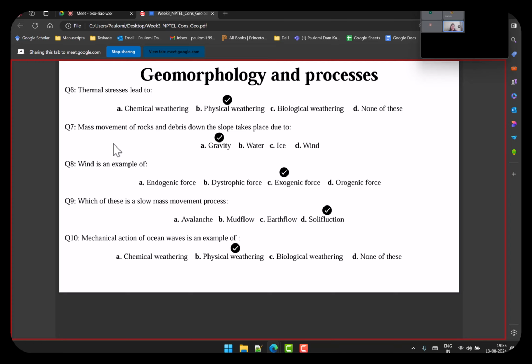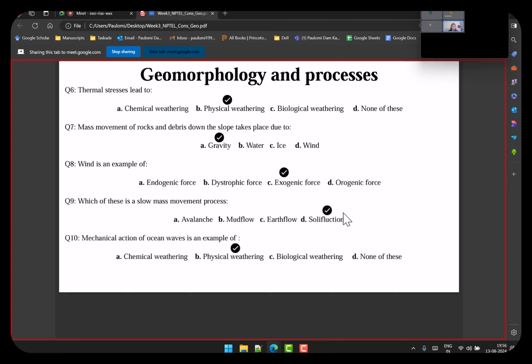Next is which of these is a slow mass movement process. This is solifluction. Remember the classification that I did. In that, solifluction and creep were the slow mass movement processes. Avalanche, mud flow, earth flow were rapid mass movement processes. So when I say slow here, it means it takes place over a longer period of time. And solifluction, if you remember the image that I had shown, is basically the mass movement of the soil, but it takes place over a long period of time.